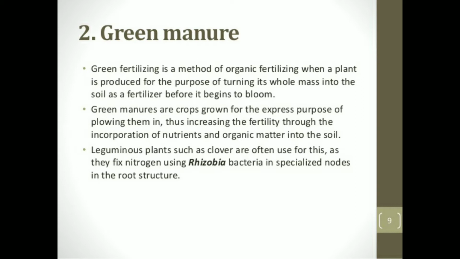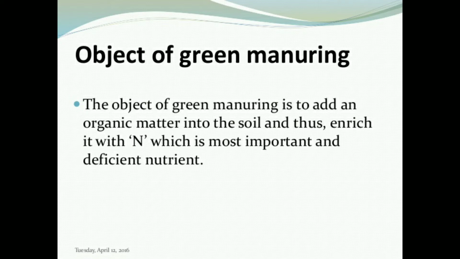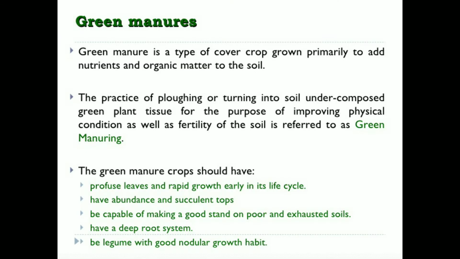Some leguminous plants such as clover are often used for this as they fix nitrogen using rhizobia bacteria in specialized nodes in the root structure. See, what are the objects of green manuring? The object of green manuring is to add organic matter into the soil and thus enrich it with nitrogen, which is the most important and deficient nutrient, because generally nitrogen is deficient in our soil.